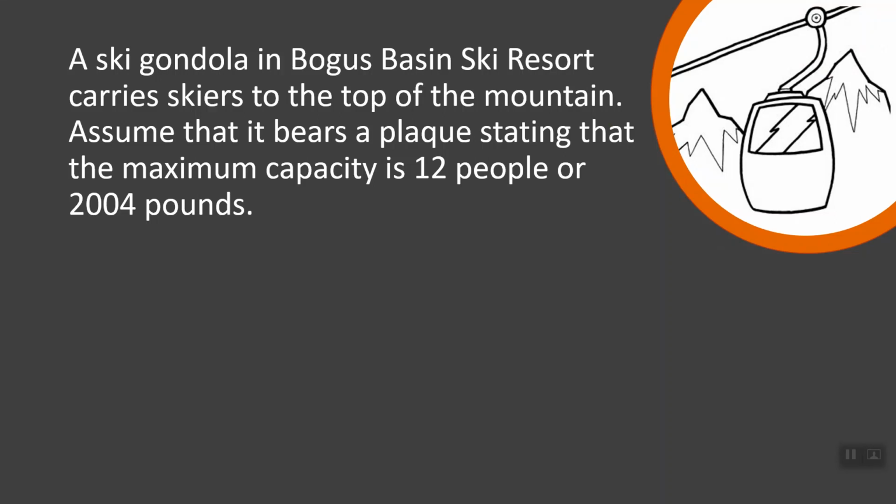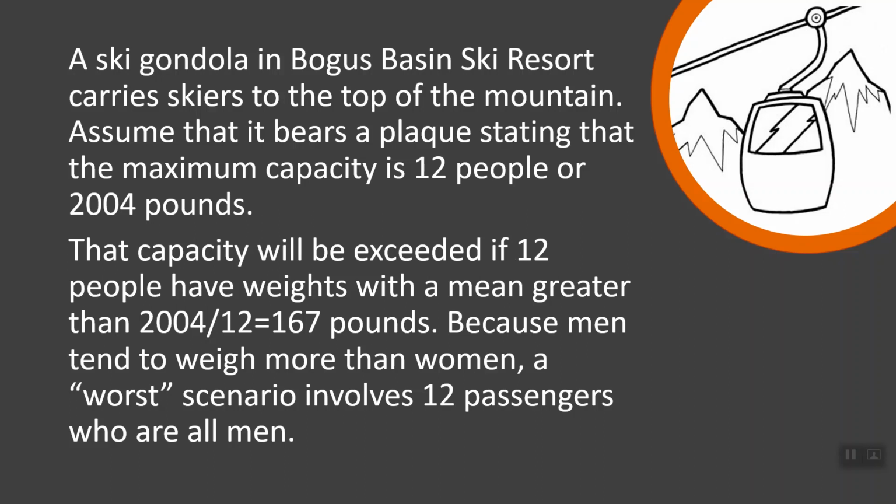Hey there. We're going to work another example in this lesson. Here it goes. A ski gondola in Bogus Basin Ski Resort carries skiers to the top of the mountain. Assume that it bears a plaque stating that the maximum capacity is 12 people or 2,004 pounds. That capacity will be exceeded if 12 people have weights with a mean greater than, if we take the capacity and divide it evenly among the 12 people, 167 pounds.